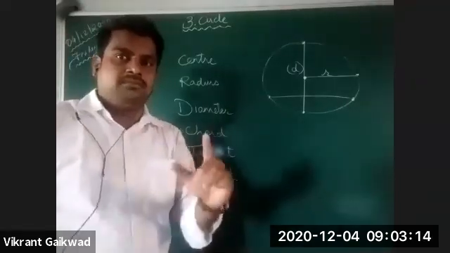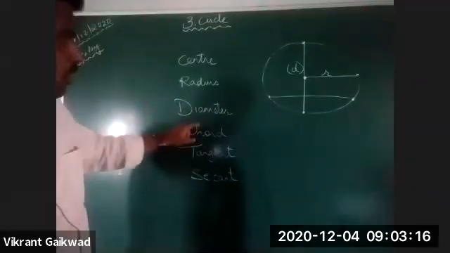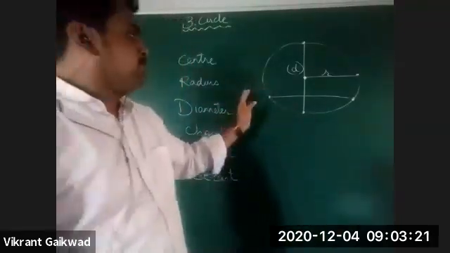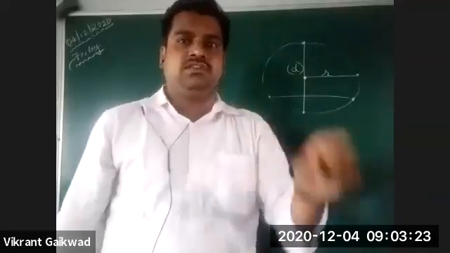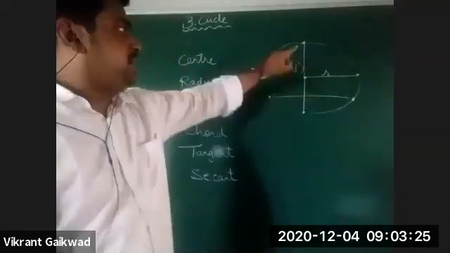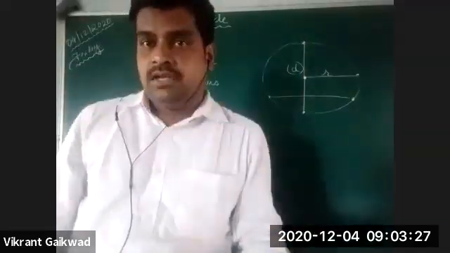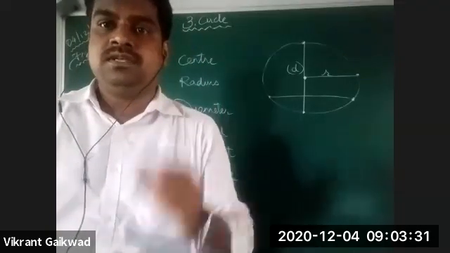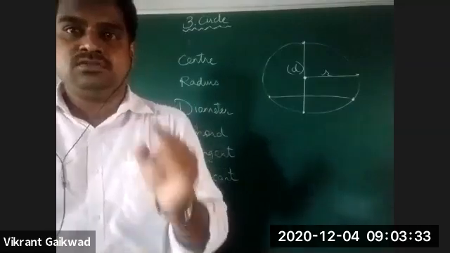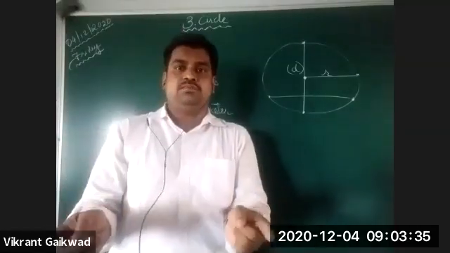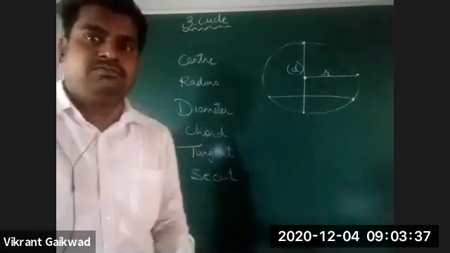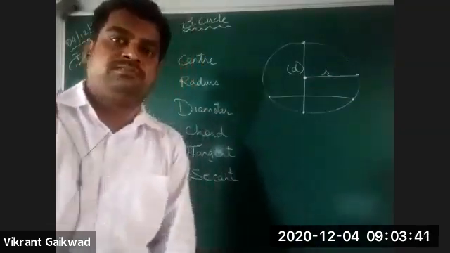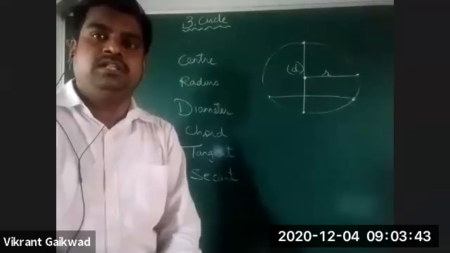So now just tell me, is diameter a chord? Definition of the chord is a line joining any 2 points on the circumference. And diameter is also a line segment joining any 2 points on the circumference but passing through the center. Yes, Pranita, you can explain better.